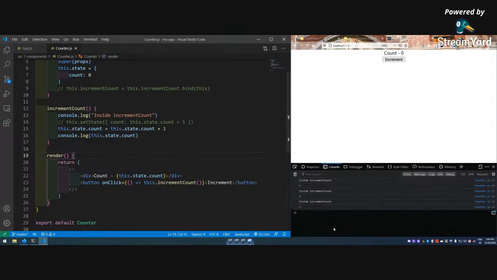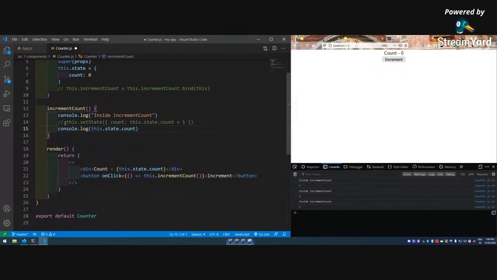It is just a variable that will change, but this div and everything here is coming from the DOM. So whenever this.setState runs, one property is that it re-renders everything in that component. If some child component is there, it will re-render that also. That is one of the properties here. So we cannot do it like this, and we have to do it like this.